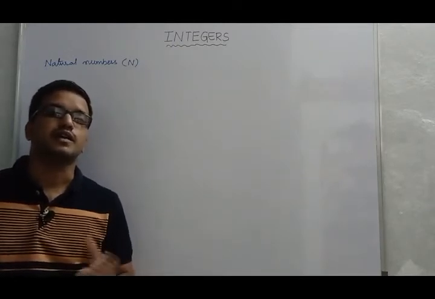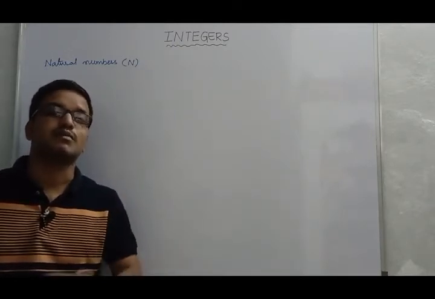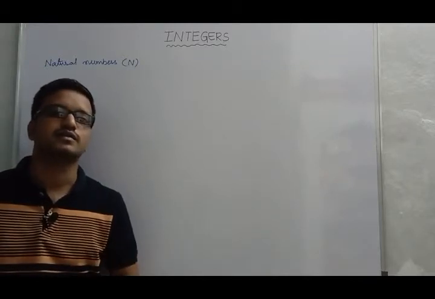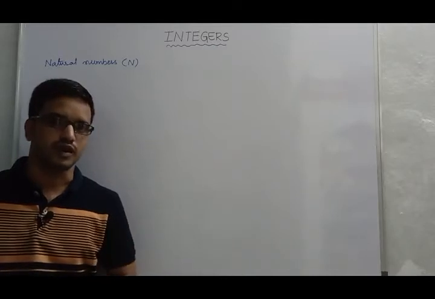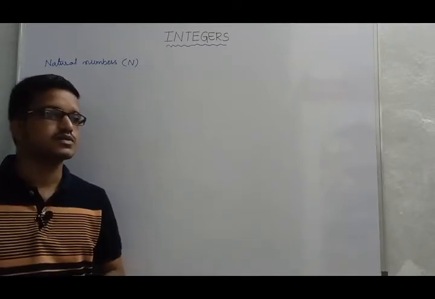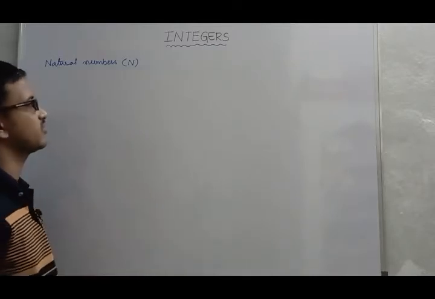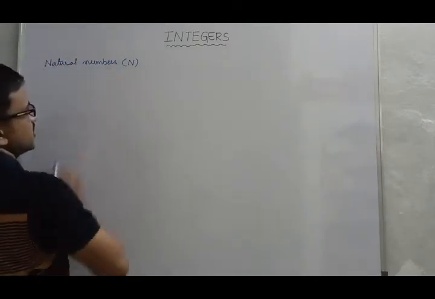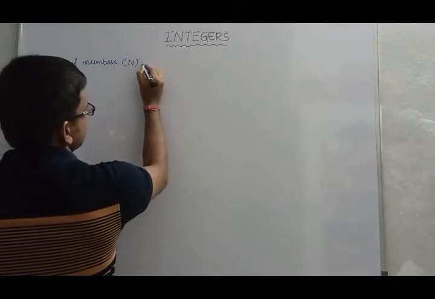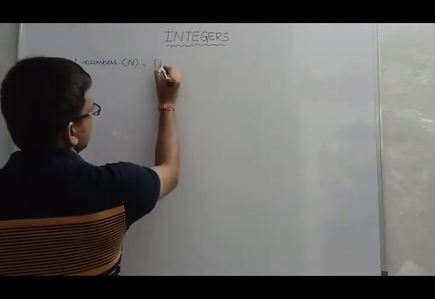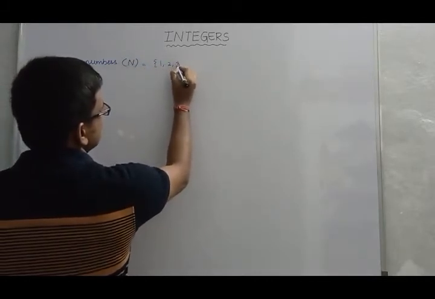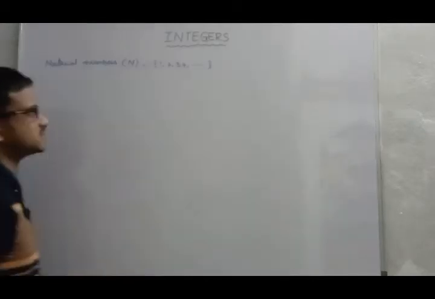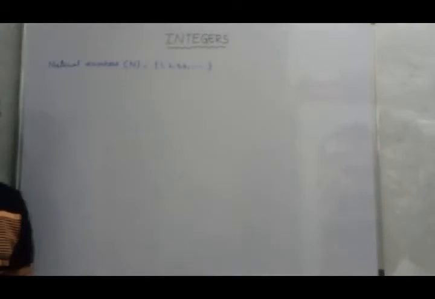Even in order to count the number of students in your class, again it starts with 1 only, isn't it? So for the purpose of counting we use these natural numbers, which is denoted with the letter N, and these start with 1: 1, 2, 3, 4 and so on, an infinite number of natural numbers.